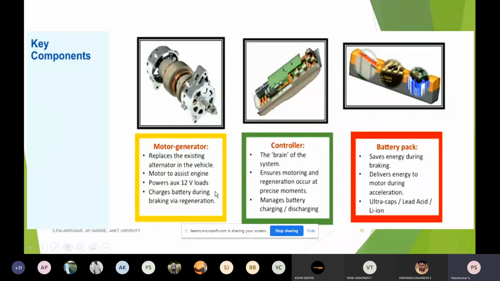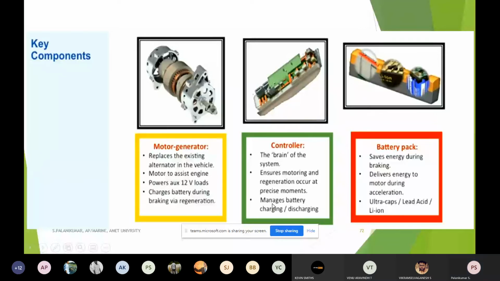Say, for example, I have implemented the concept, but regeneration does not occur. Through some means, the driver should be alerted that whenever braking is there, regeneration is not occurring. It should also monitor and calculate how much power is fed back to the source. From a ride of around 45 kilometers, how many times does this occur, and how much power is returned back to the source? So it has to be very precisely controlled and monitored.